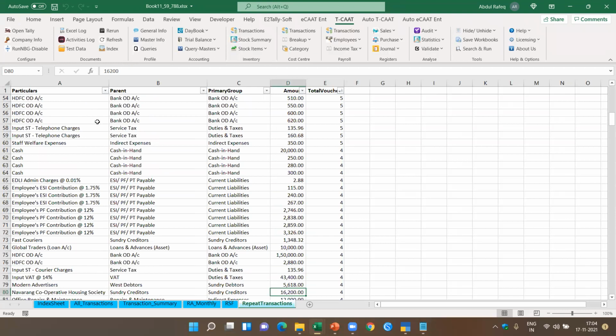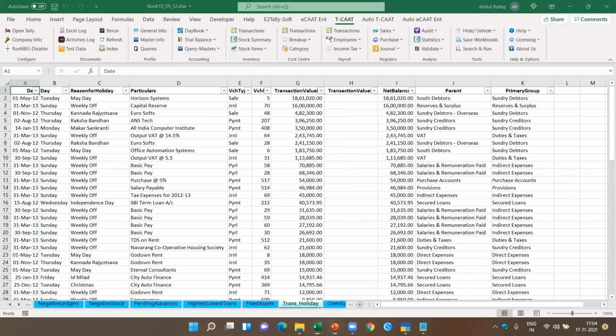For example, in the HDFC account, what are the types of transactions? How many times did the transactions occur? Similarly, in cash, now if you see here, 20,000 rupees, the transaction occurred 4 times. So you'll be able to get a complete perspective of the transactions in this way.